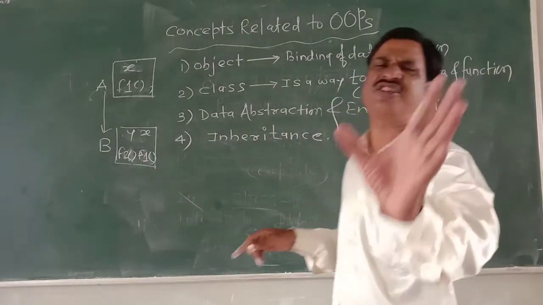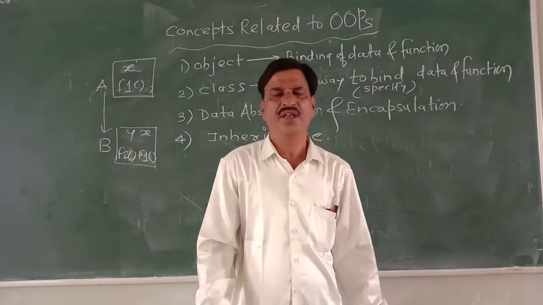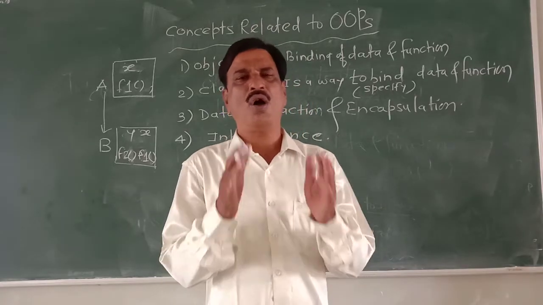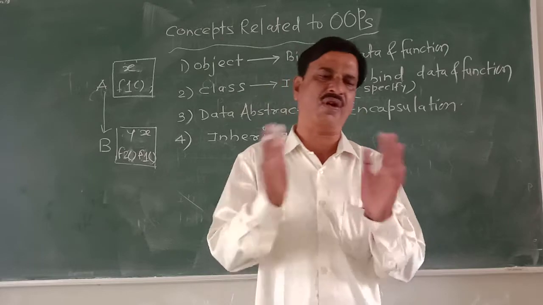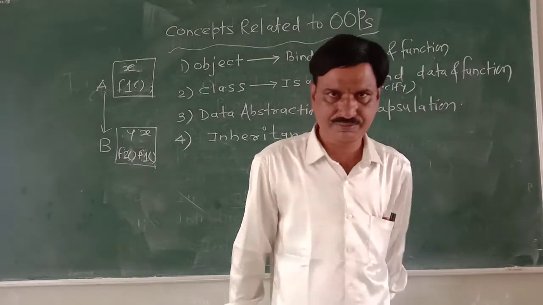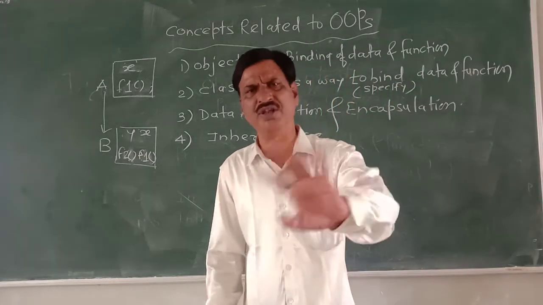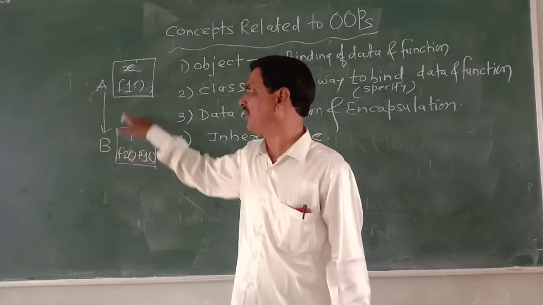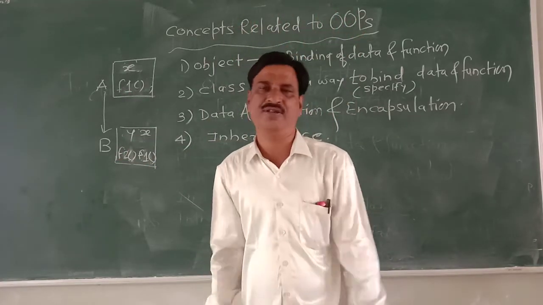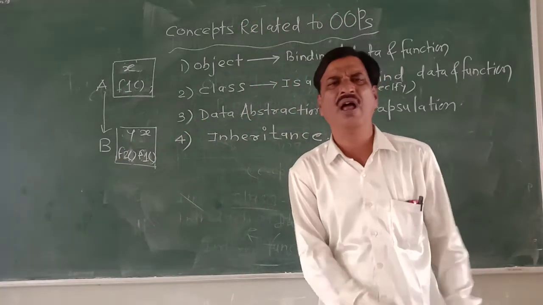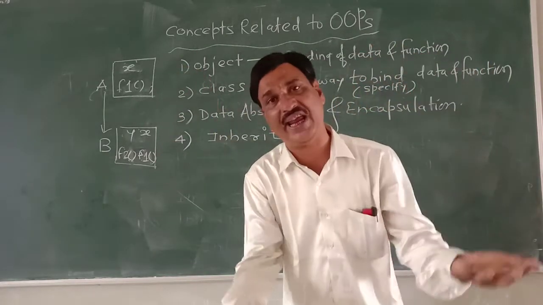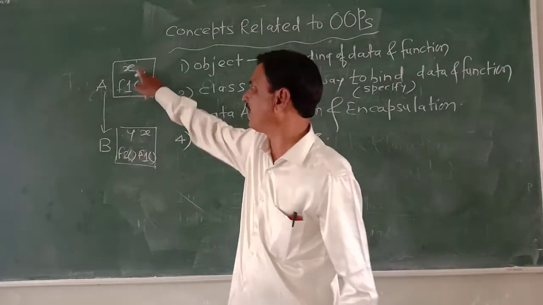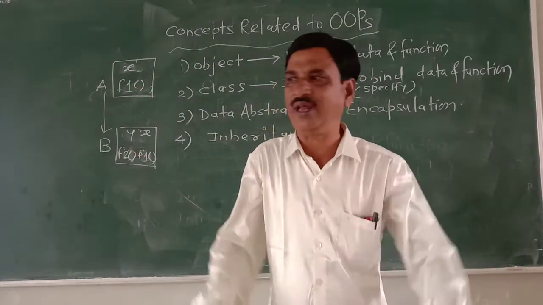So inheritance stands for the object of one class acquiring the properties of the object of another class. Or in short, in simple terms, one object acquires the property of another object. As an example, object B has acquired the property of object A. What property? Data and function are acquired.